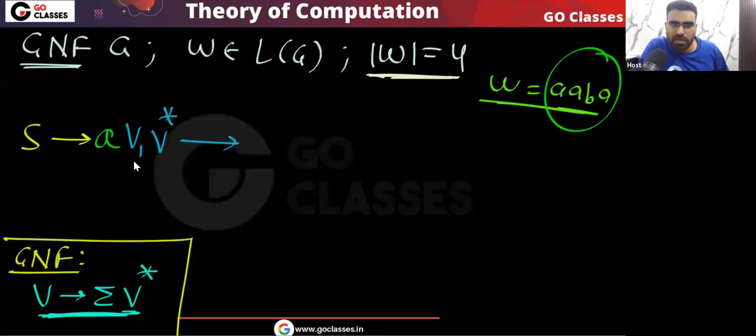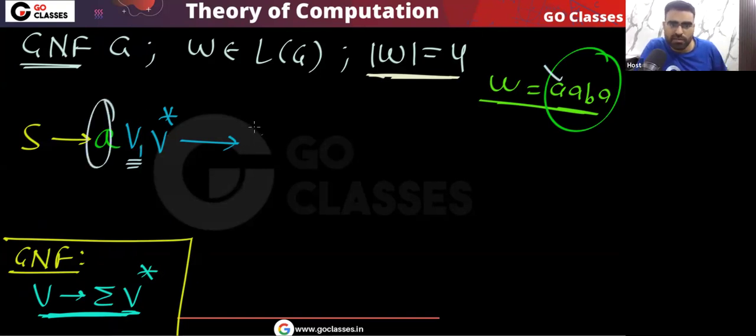Then remember this V1, it will go to some terminal followed by some number of variables. In the Greibach normal form, every variable will go to a single terminal symbol followed by any number of variables. So we have already got this a. Now, this V1 should go to where?